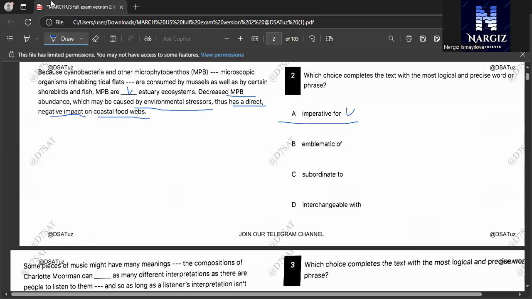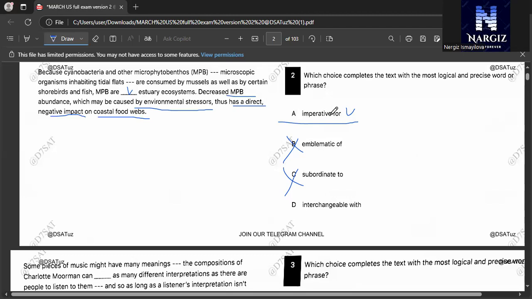A is right. Why is B not the answer? Because emblematic means symbolic, which doesn't fit our passage. C also is not right. Subordinate means less important, which is the opposite of the meaning needed.